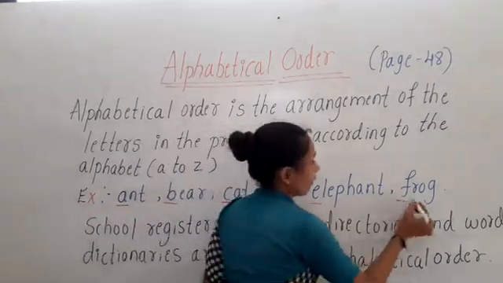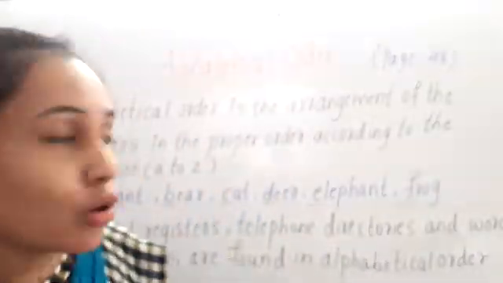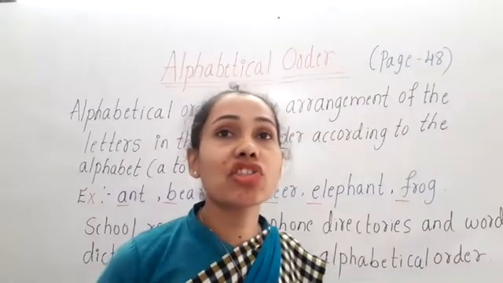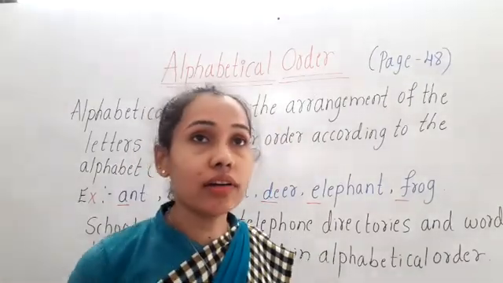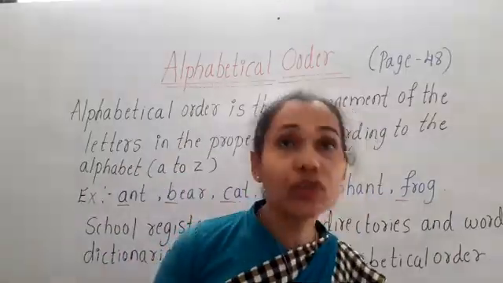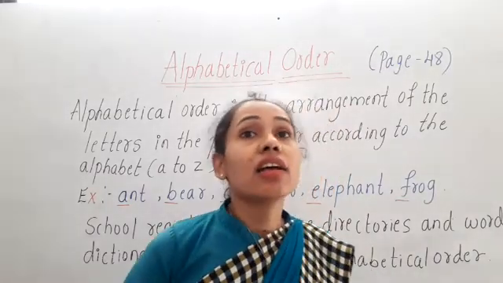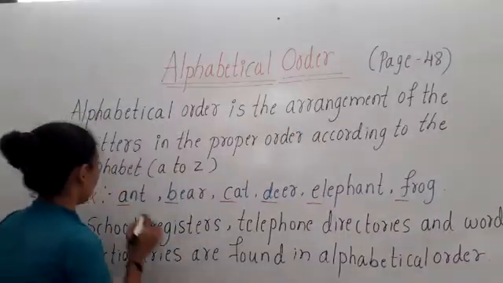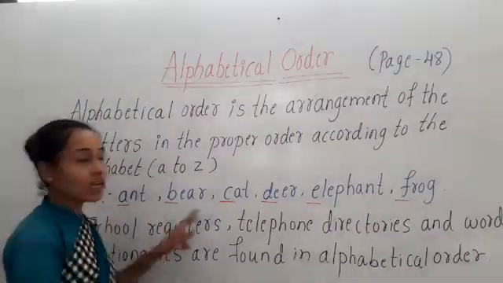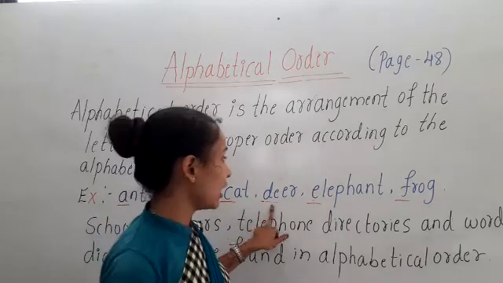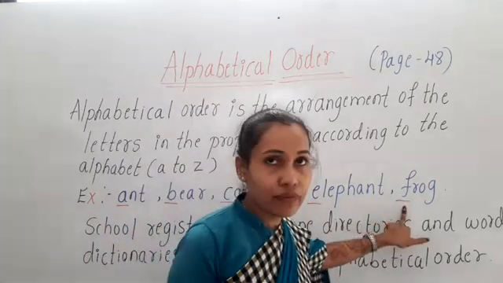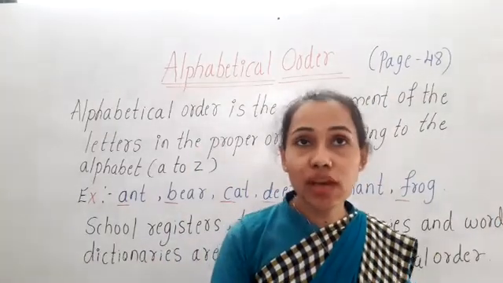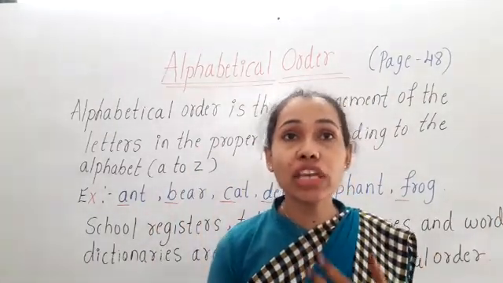Here all the first letters are in alphabetical order. They are consecutive to each other: A, B, C, D, E, F. They come exactly one after another.